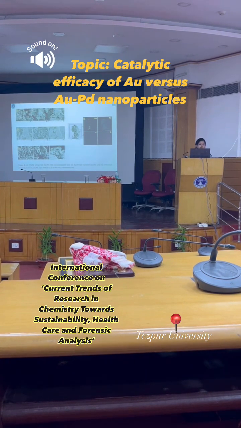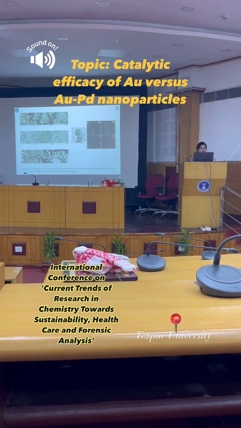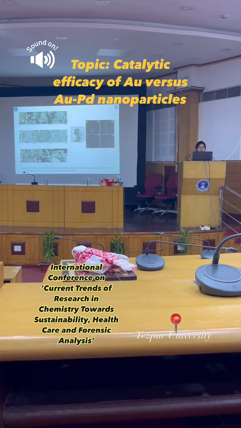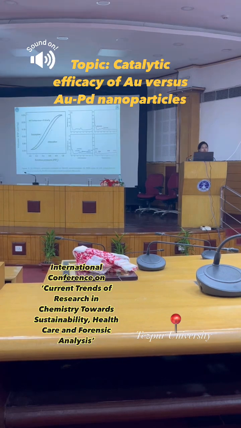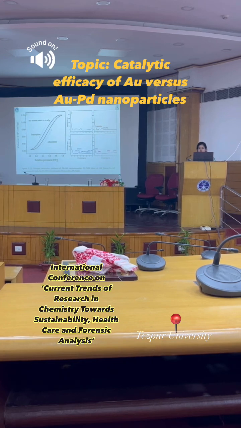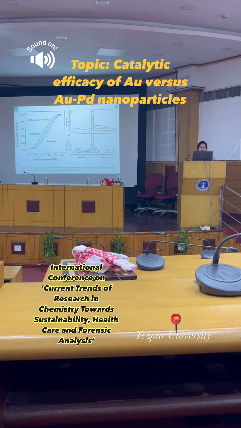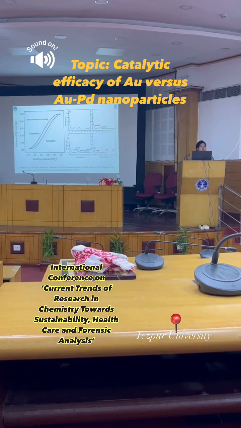These are the FESEM images of the graphene oxide, palladium on reduced graphene oxide and gold-palladium on reduced graphene oxide. On the right side it shows the elemental mapping, which shows the presence of gold, palladium, carbon and oxygen in the nanoparticles. The BET surface area is shown on the left side of the slide, whereas the XRD plots of graphene oxide, palladium on reduced graphene oxide, and the other two nanoparticles are shown on the right side of the slide, which shows the characteristic peaks of both gold and palladium nanoparticles.